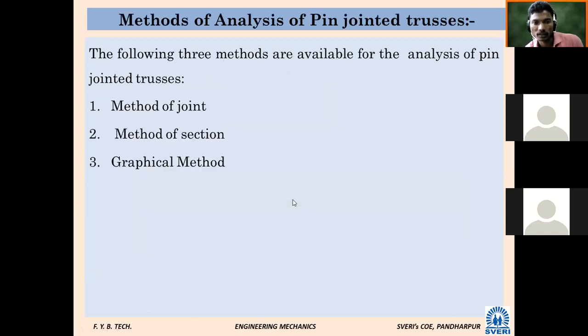Next, what is next? This is the theory in this chapter. And method of analysis: there are three methods of analysis. Which are they? Aniket, will you read the slide?